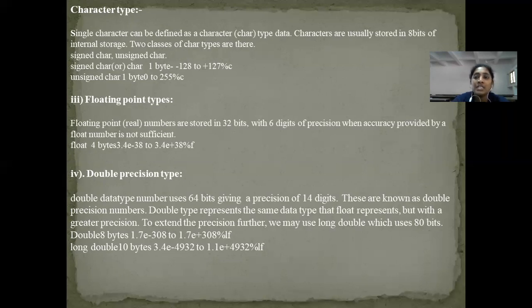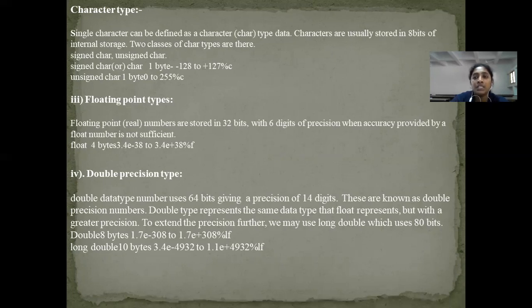And coming to the last fundamental data type, which is double. Double is also used to accept real values, but giving 16 digits of precision. These are known as double precision numbers. The range of the double will be 1.7e minus 308 to 1.7e plus 308.